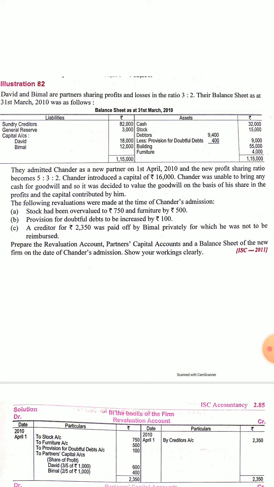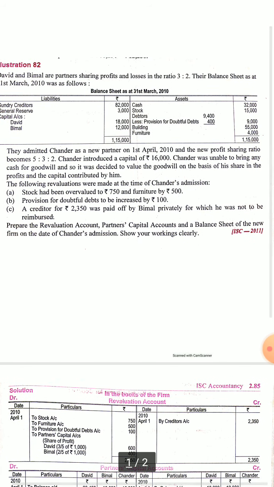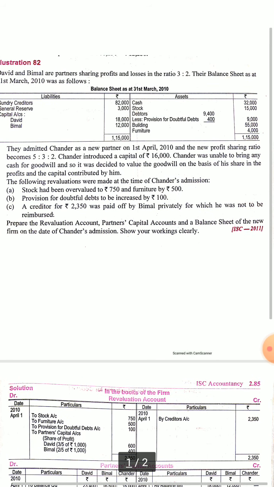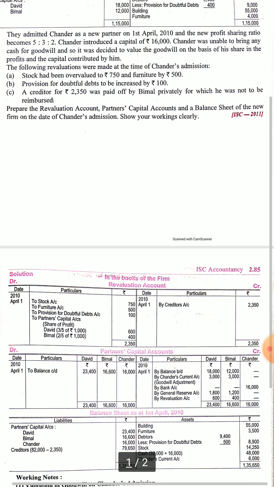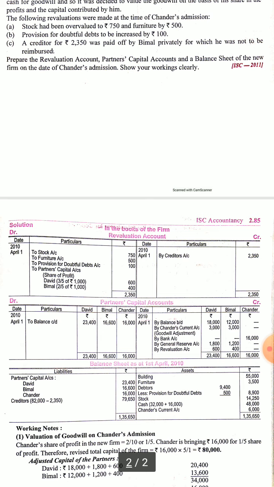Stock has been overvalued by rupees 750 and furniture by rupees 500. Provision for doubtful debts is to be increased by 100. Creditor 2350 was paid off by Bimal privately, for which he was not to be reimbursed. So first we can make the revaluation account easily.